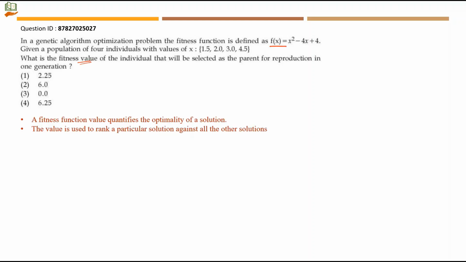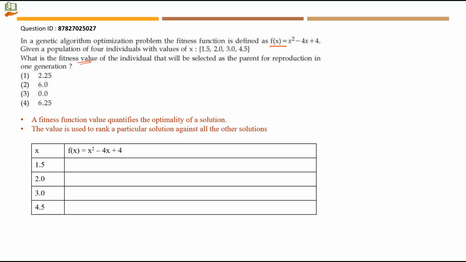What is a fitness function? A fitness function value quantifies the optimality of a solution. The value is used to rank a particular solution against all other solutions. When you want to assign rank to a set of values, obviously the one with larger value will be assigned the first rank, and that will be the individual who will be selected as the parent for reproduction. Now let's get into the calculation.